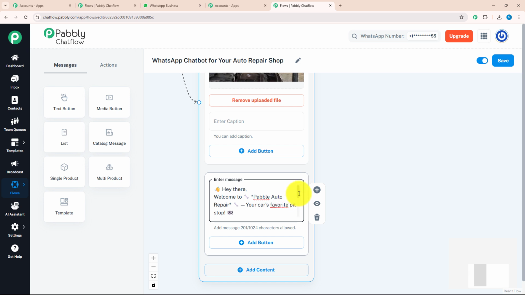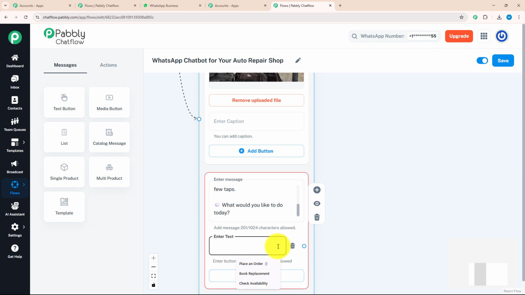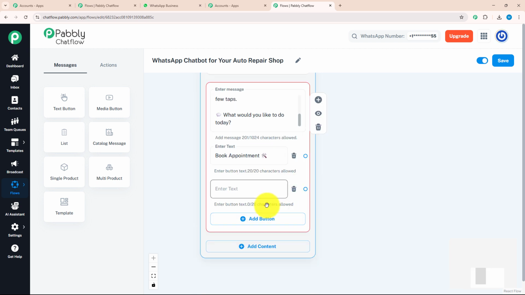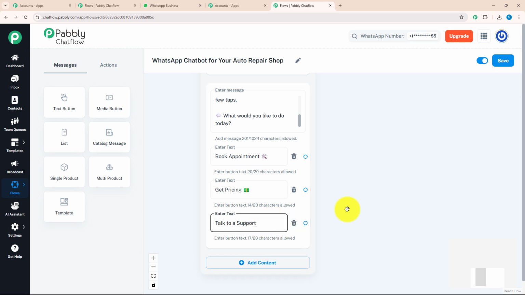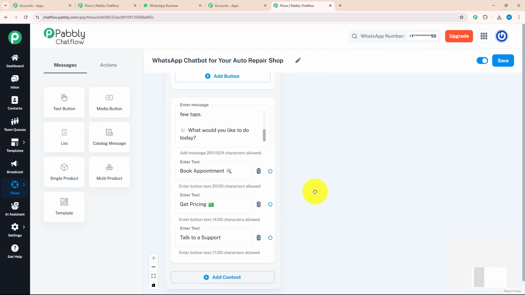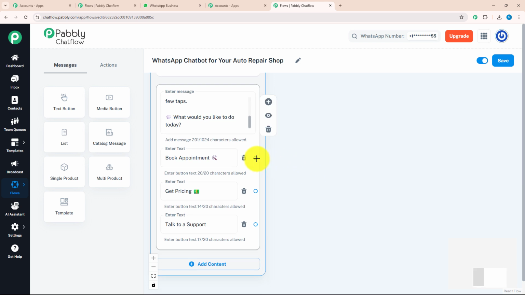With my welcome message, I want to send a few action buttons. For that, I will click on the add button option and enter my text as book appointment. And for the next action button, I will enter get pricing. And for the third action button, I will enter talk to a support. After giving the action buttons, I want to send a separate message for each action button.